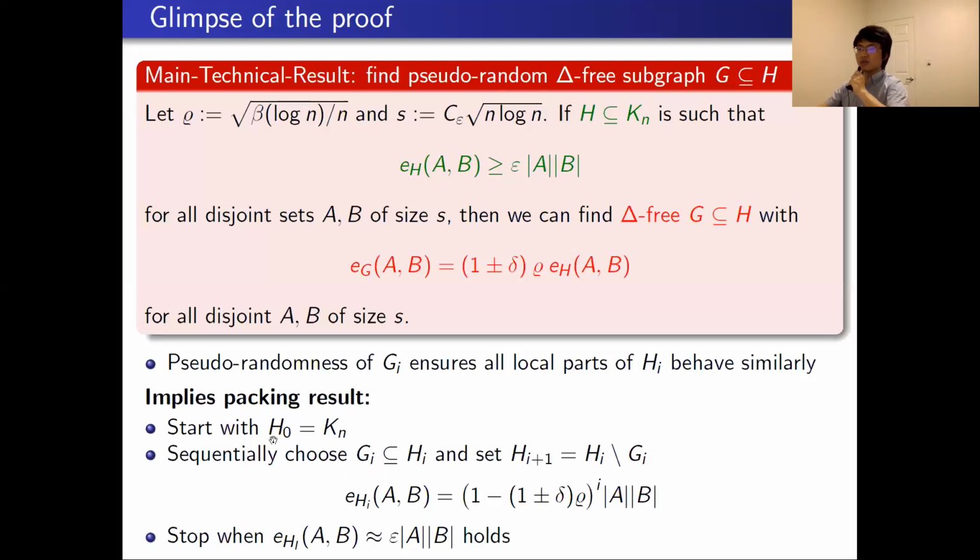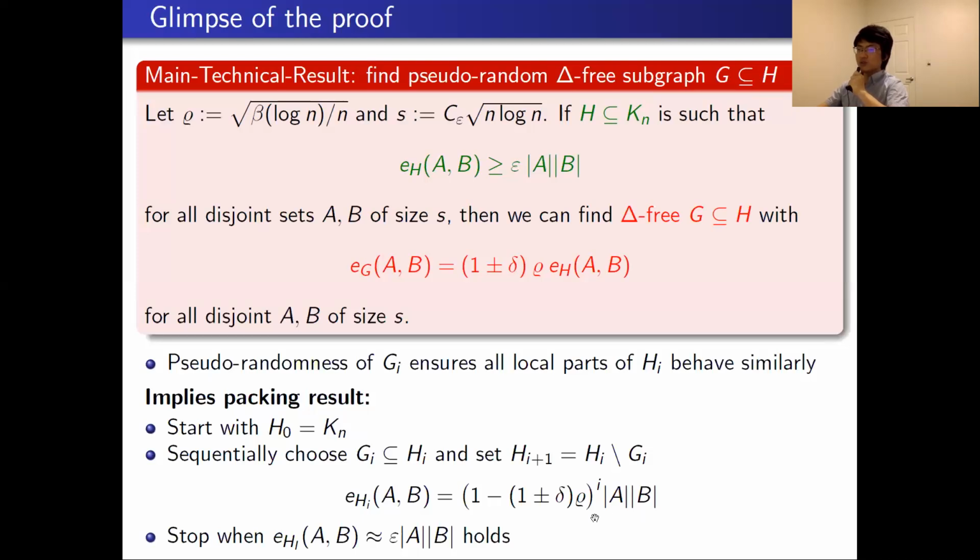Recall that to get our packing result, we start with H_0 equal to the complete graph K_n. And in H_i, we use our Monte-Koenig result to find the G_i, where H_i plays the role of H and G_i plays the role of G. And then we remove edges of G_i from H_i. And the pseudo-random property guarantees that the number of edges between A and B in H_i is roughly this parameter times the size of A and the size of B.